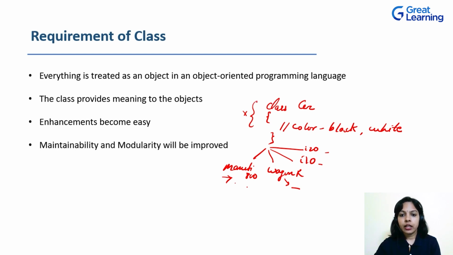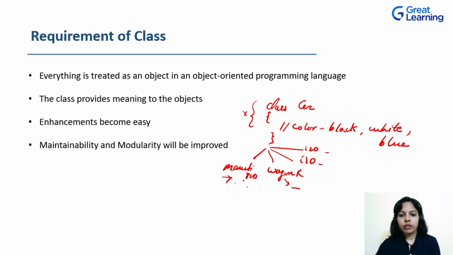But as we are lucky enough to have the concept of classes in Java, we have defined a class car here. Now, if the company wants to introduce a third color, that is blue, in this class itself, you can add one more property here: black, white, and blue. Automatically, all these objects will be bound with these properties, that is the newly added third property, blue color.